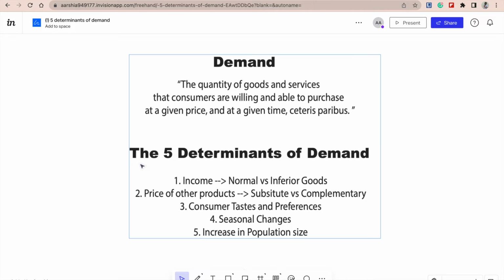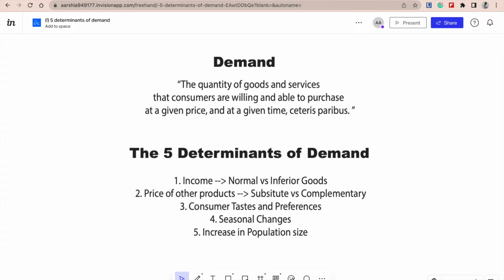So, moving on, the 5 determinants of demand are income, the price of other products, consumer tastes and preferences, seasonal changes, and increase in population size. So, these 5 determinants of demand are actually just factors that affect a consumer's demand for a product. And all of these 5 determinants of demand result in a shift of the whole demand curve, because there isn't a change in price, but a change in the amount or quantity of the good demanded at every price.